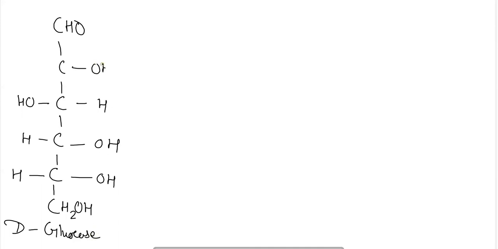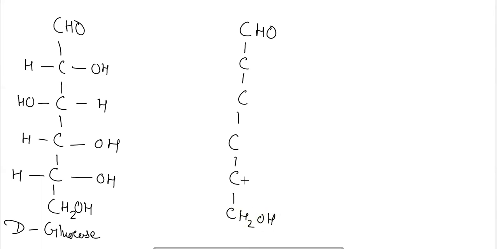While if I take one more example, 3 4 5 6, CH2OH, here I am taking the OH group on the left hand side of the carbon adjacent to the CH2OH group.